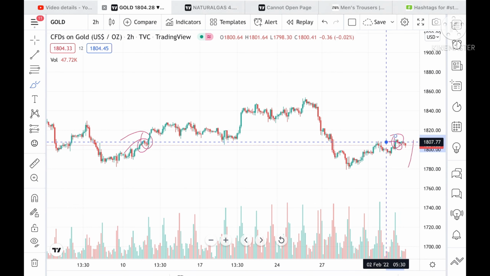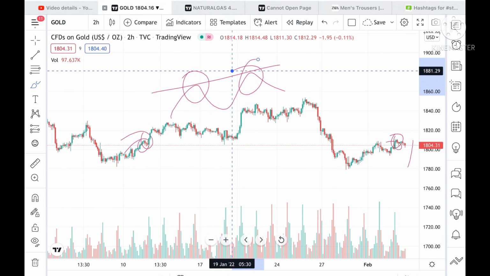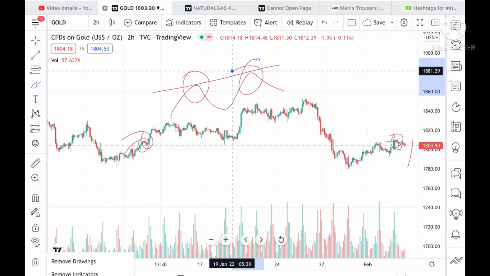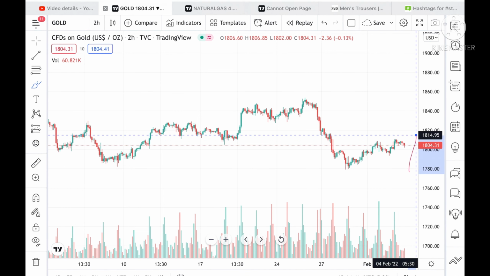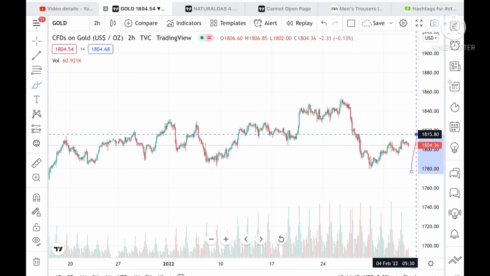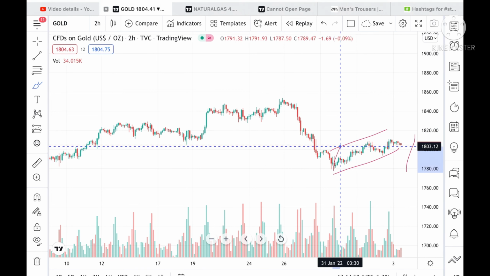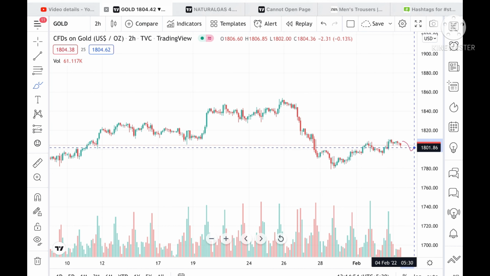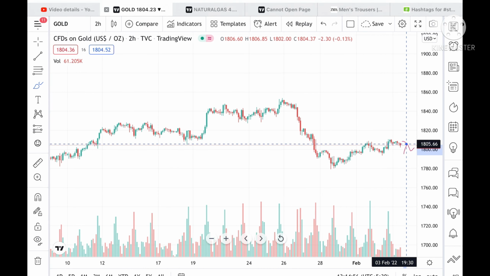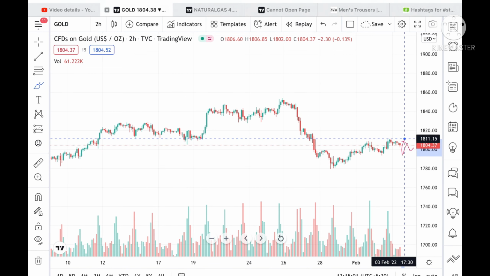If this level didn't sustain, then it can come down, but otherwise 1814 is already tested here twice, so the chances of going towards the high are very high. If this level sustains, it can come down to a level of 1814.95, and from there it can go to a level of 1815.80. If the price sustains this level, it can go further high. If you look at the trend, this is continuously in an uptrend. It is moving slowly, but it is moving in a parallel line, in a trend line upside.